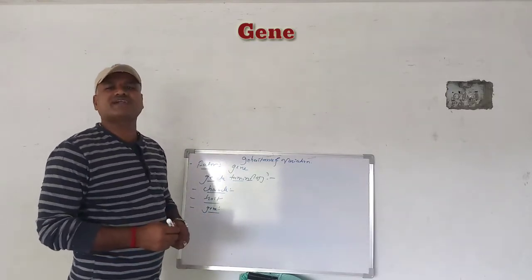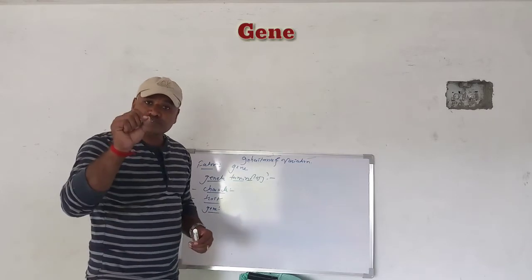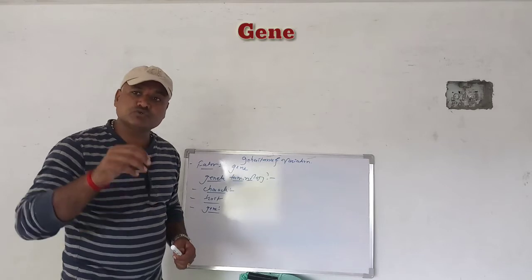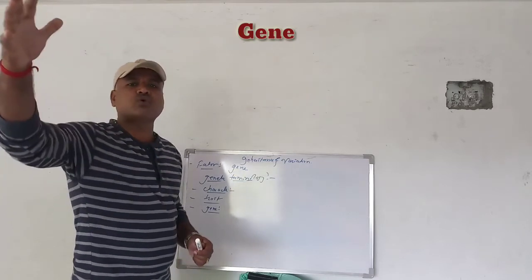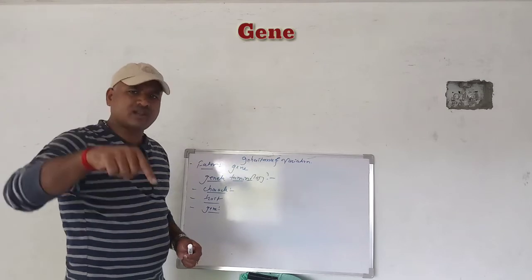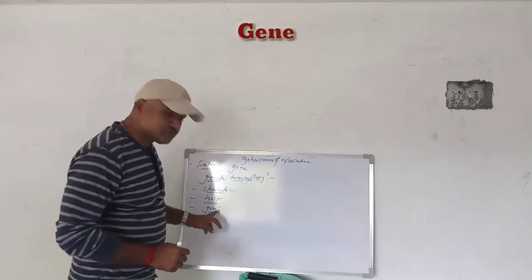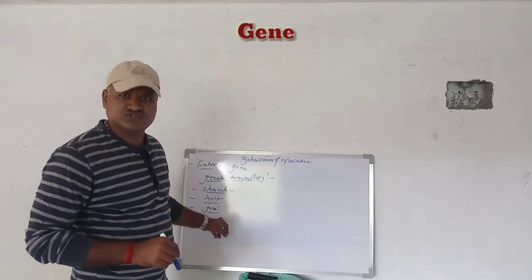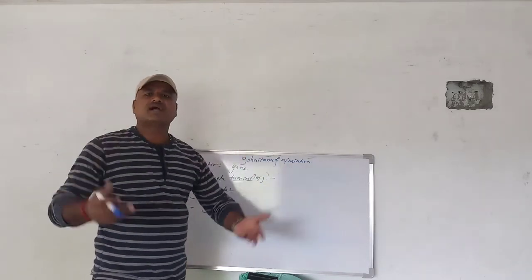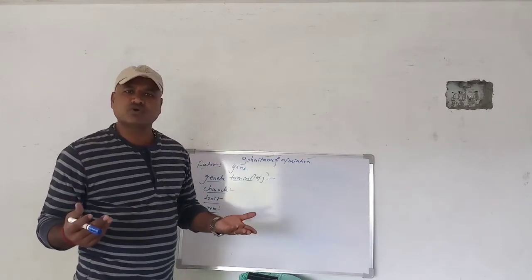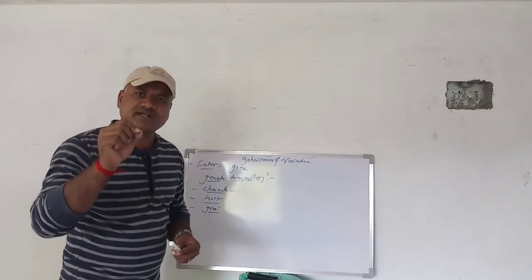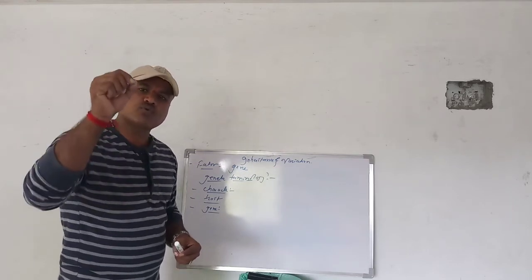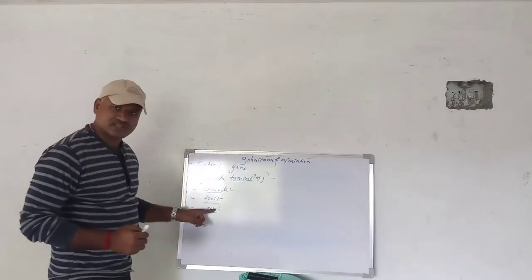It is a unit of heredity which is present on the chromosome and which has a capacity to transfer from one generation to another generation. Mendel called it a factor, but that factor is now known as a gene. It is a unit of heredity present on the DNA, on the chromosome itself. That is called the gene.